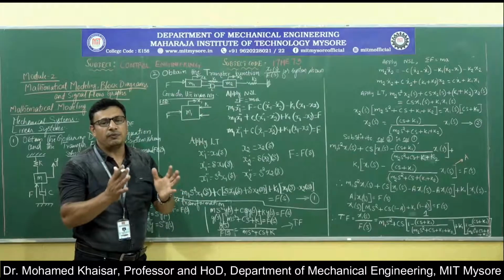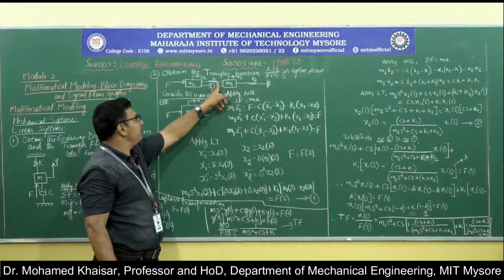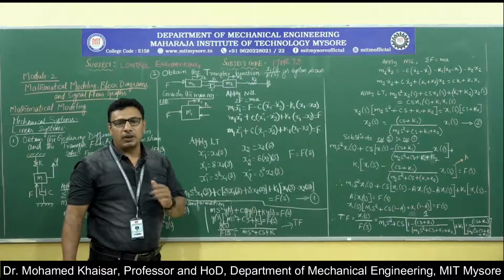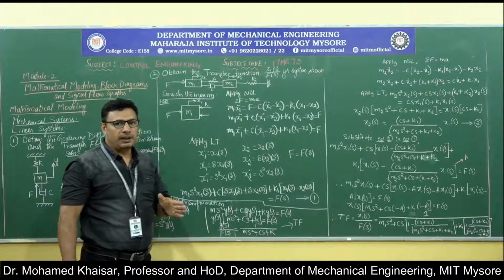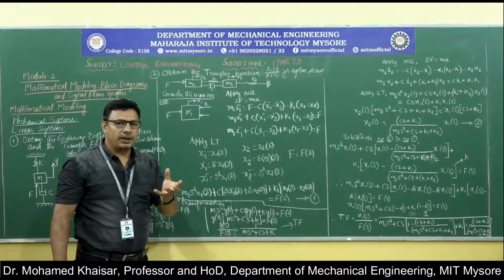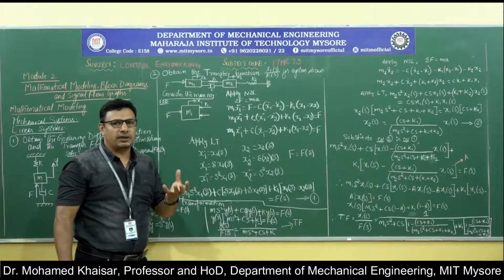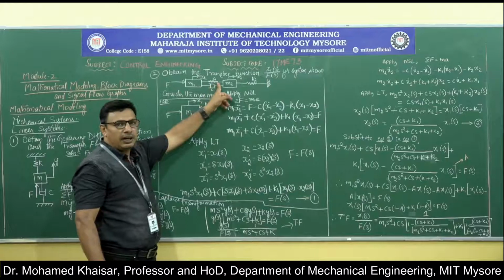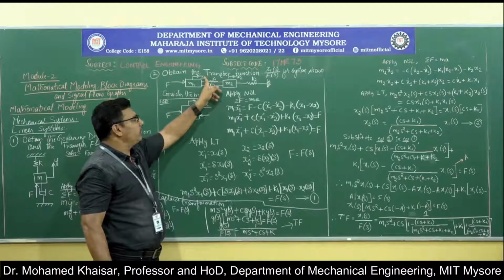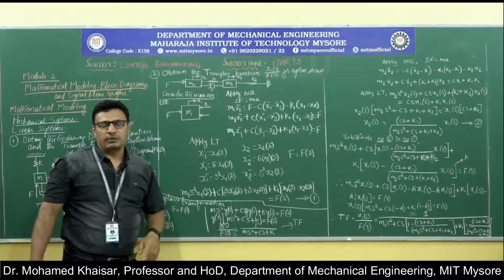So the effective force offered by the spring with a stiffness of K1 will be K1 into x1 minus x2. It will not be K1 into x1 alone, it will be K1 x1 minus K1 x2, which can be written as K1 into x1 minus x2.